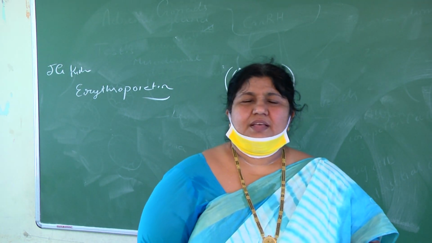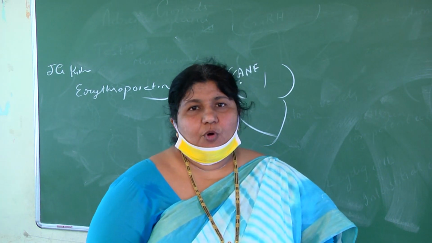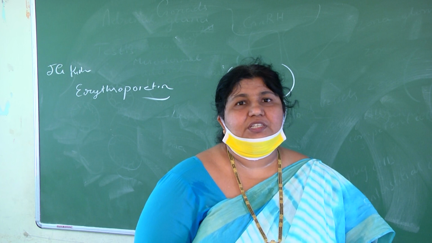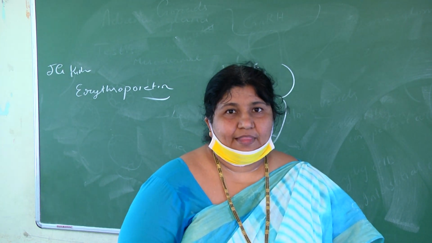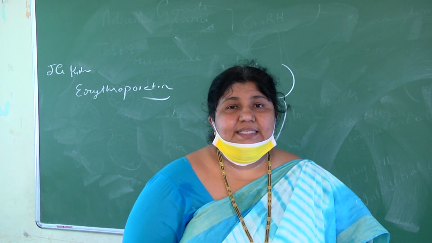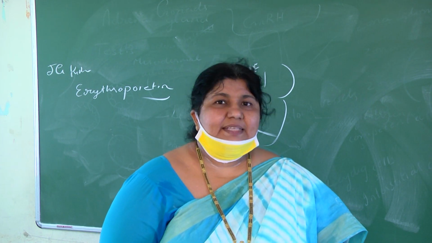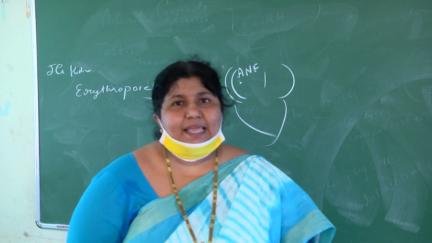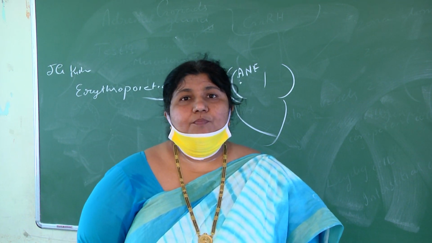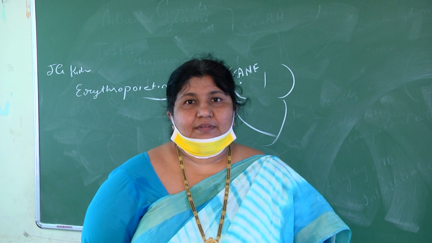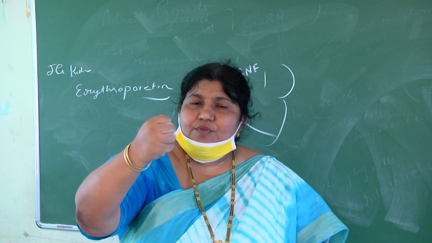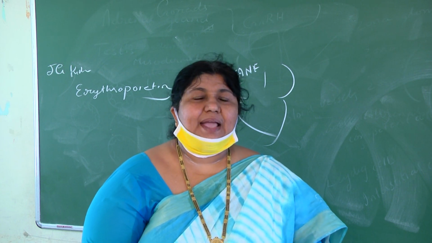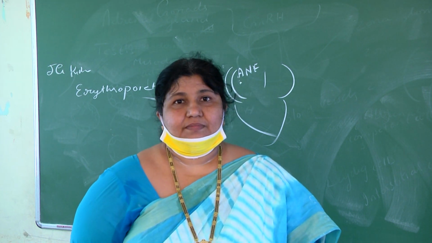And among other functions, secretin also inhibits the motility of the stomach. Other functions are in your book, you can go through, but I am discussing the main functions here. Cholecystokinin, CCK-PZ, cholecystokinin-pancreozymin, acts on both the gallbladder and pancreas, helping in contraction of the gallbladder and secretion of bile juice, and also making the pancreas release its enzymes.